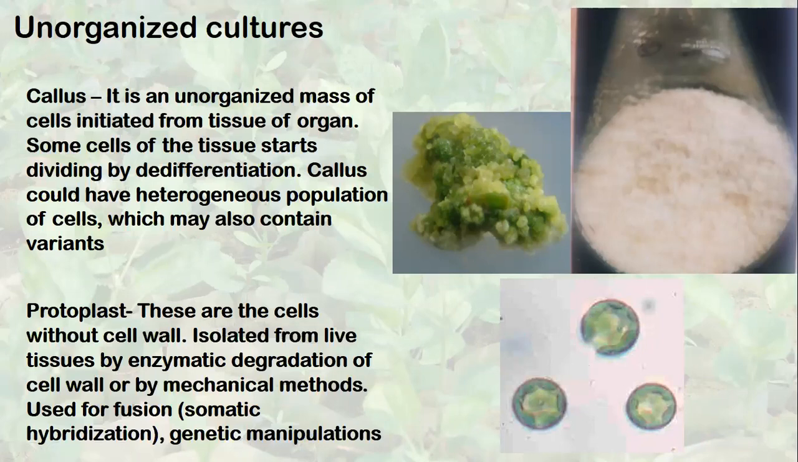The protoplasts can be isolated from the living tissue by enzymatic degradation of the cell wall. That is, we can degrade the cell wall enzymatically to get the protoplast. The question is: